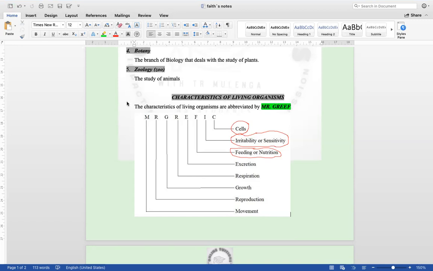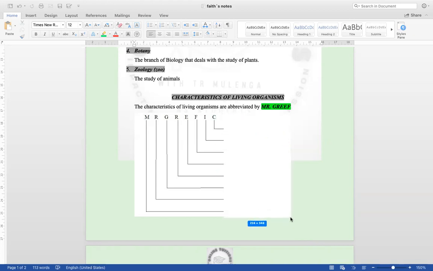So Mr. Griff is the one that should be able to guide us in a very special way. So when you're studying at times, it's important that you hide this part, you just hide it like that, and then you see if you are able to remember them. And then you start running through one by one to see if you can remember them.